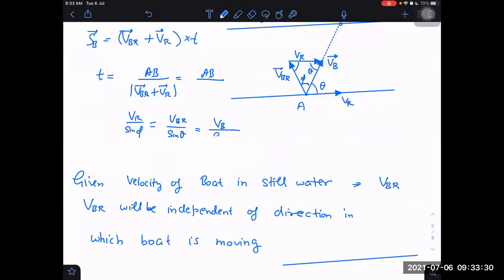This angle will be pi minus theta minus phi.